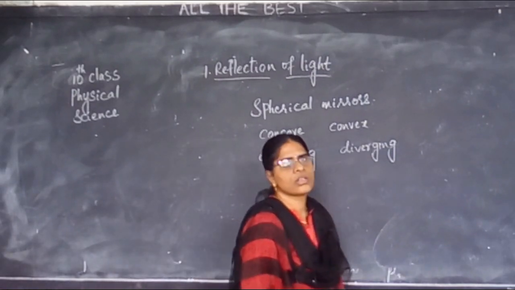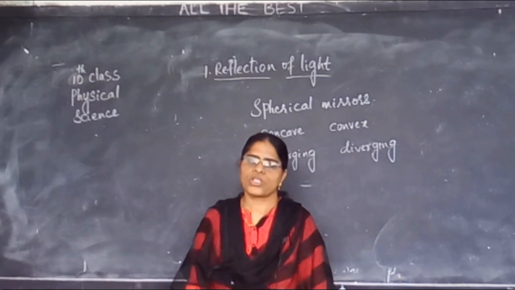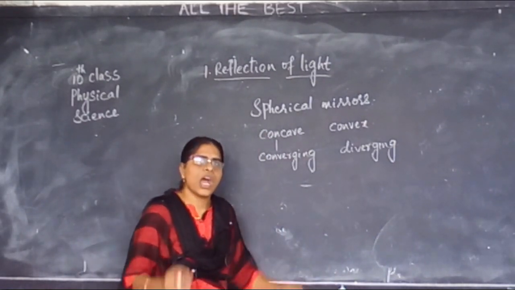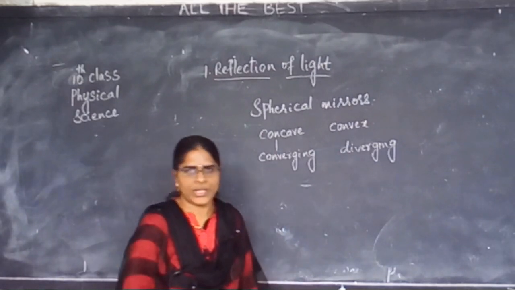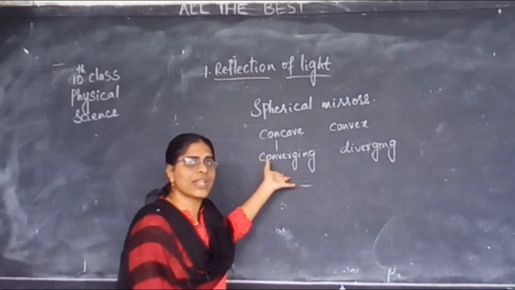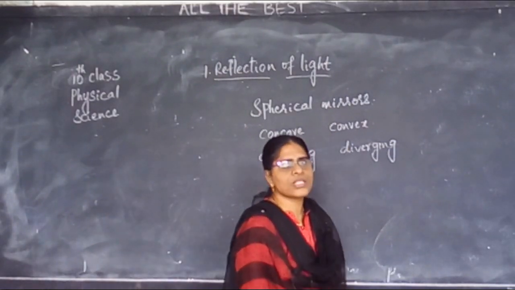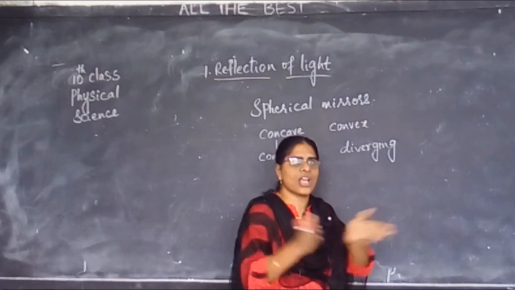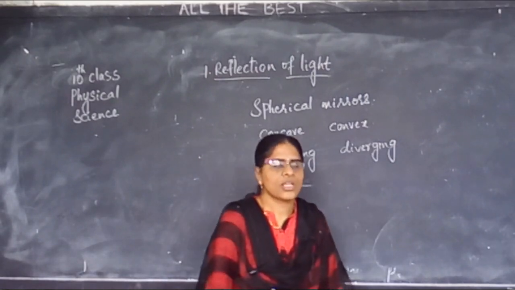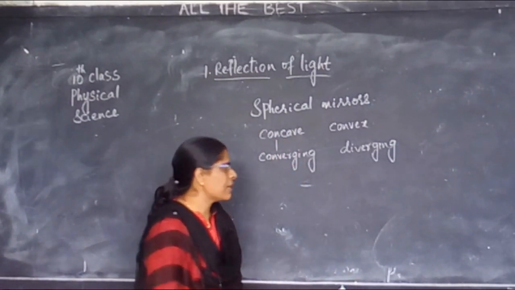Now here we said that a concave mirror is a converging mirror because all the light rays are meeting at a point. Hence we call this mirror a converging mirror. Whereas in a convex mirror, the rays are moving away from each other. Hence, we call it a diverging mirror.